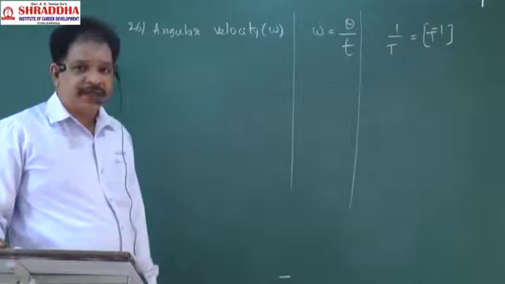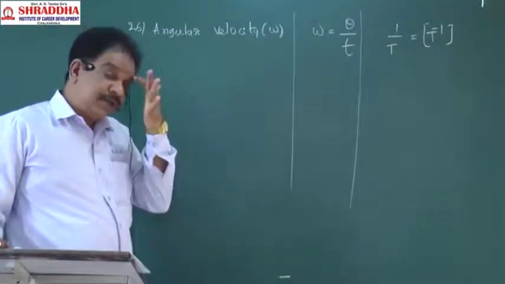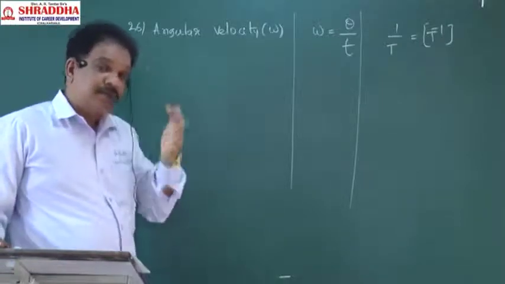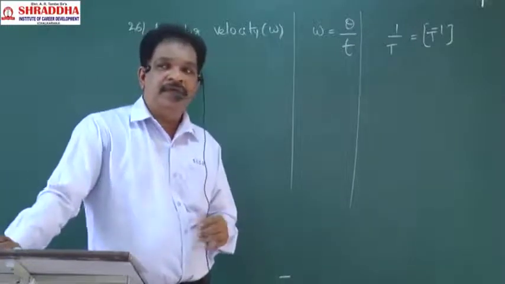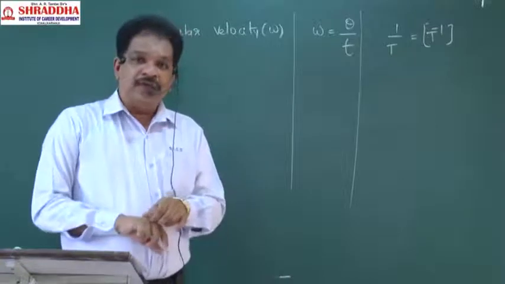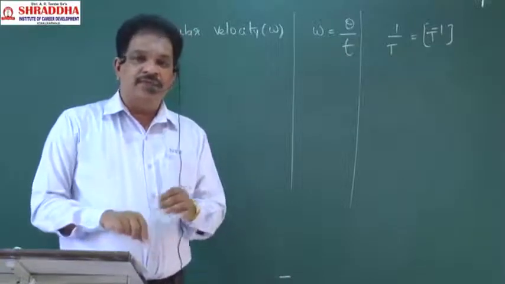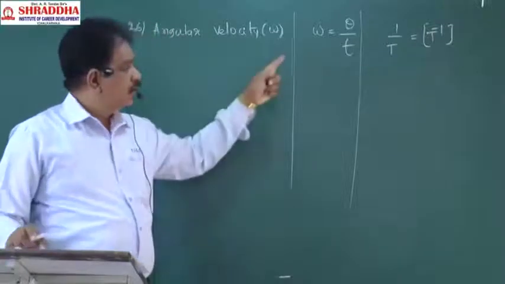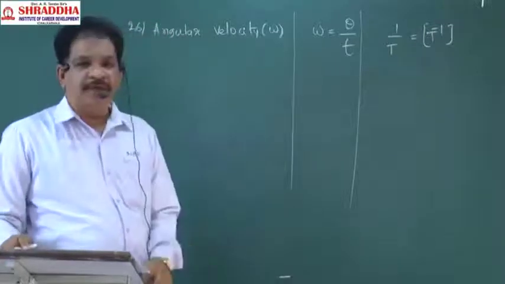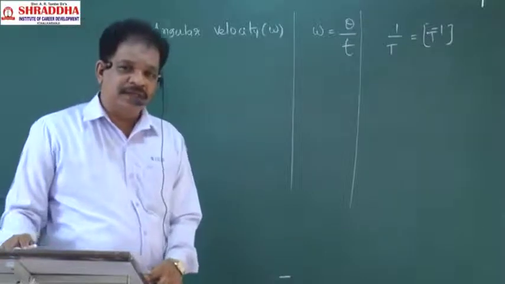Is it understood? Omega is equal to theta by t. Velocity is equal to displacement by time. Angular velocity is equal to angular displacement by time. So the dimensional formula will be T power minus 1.